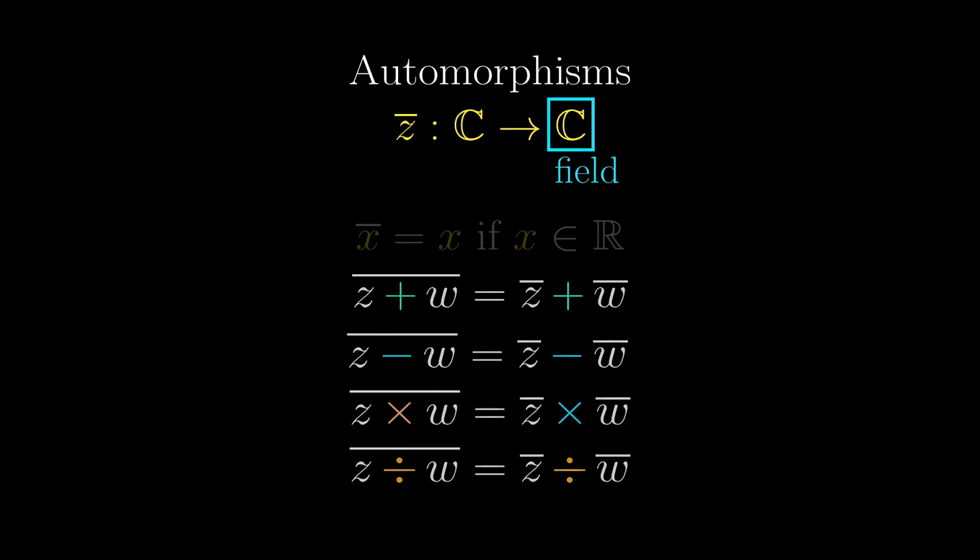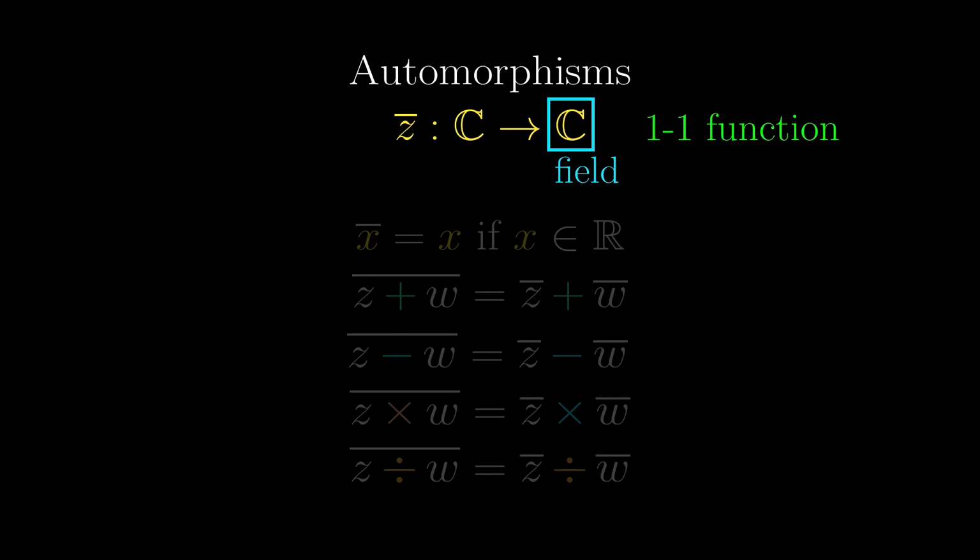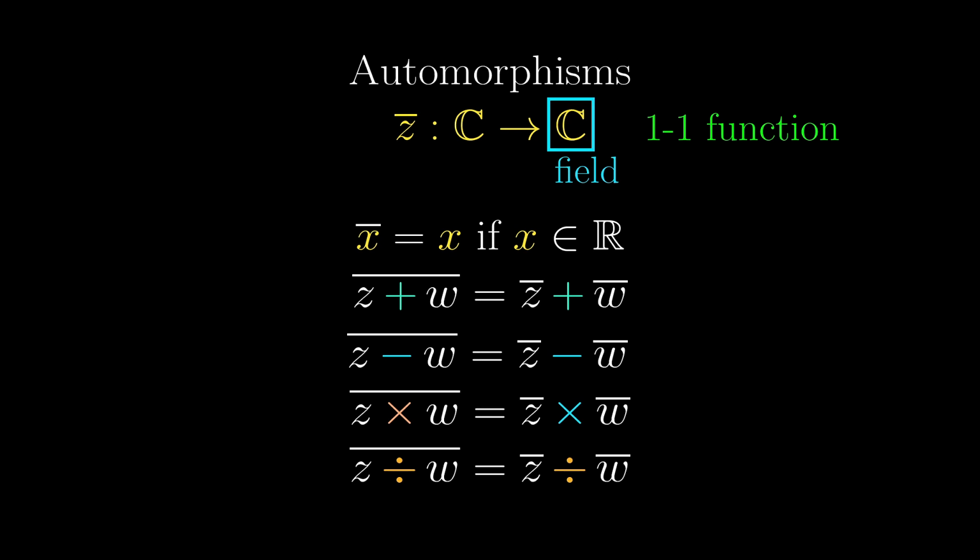Then you can check one by one that conjugation does preserve all these algebraic relations. And of course, this is a one-to-one function, because after all, conjugation only changes the sign of the imaginary part, and so is easily reversible. So considering all these, if we are thinking of the extension from the reals to the complex numbers, then conjugation is an automorphism. But there is another, perhaps easier way of thinking about automorphisms.